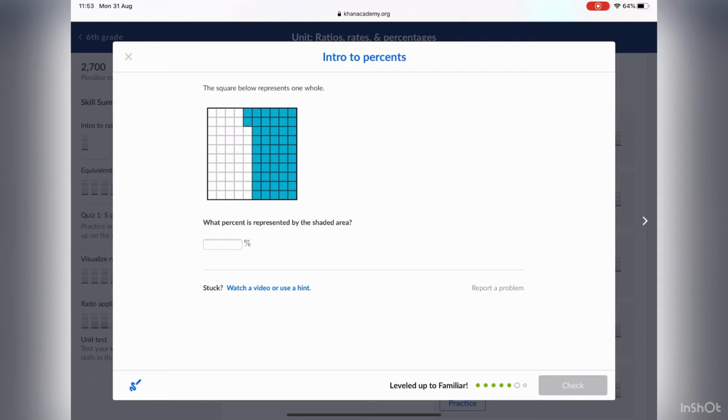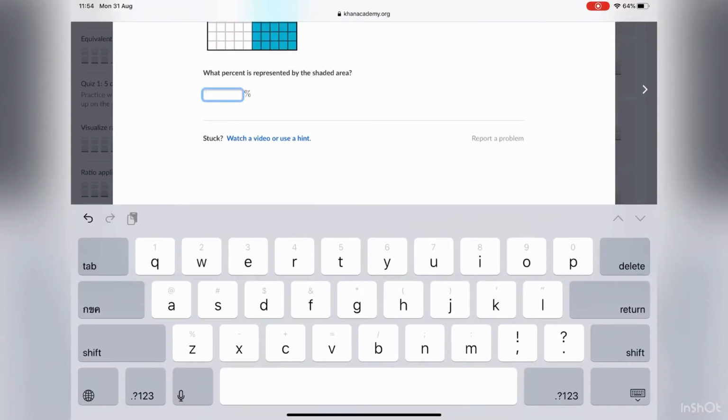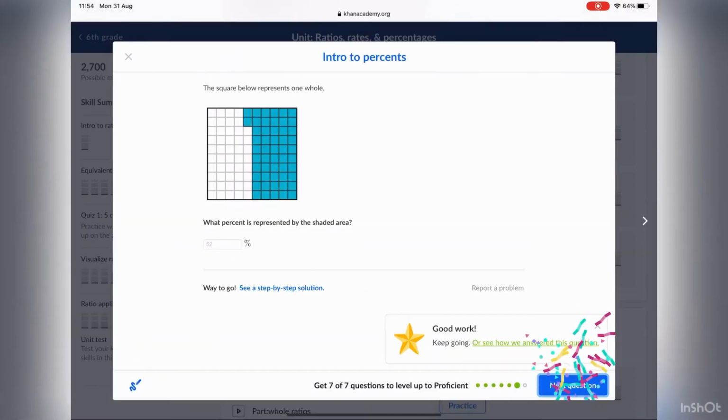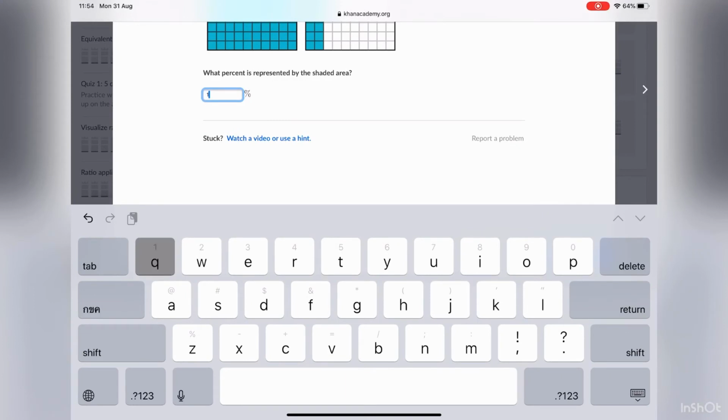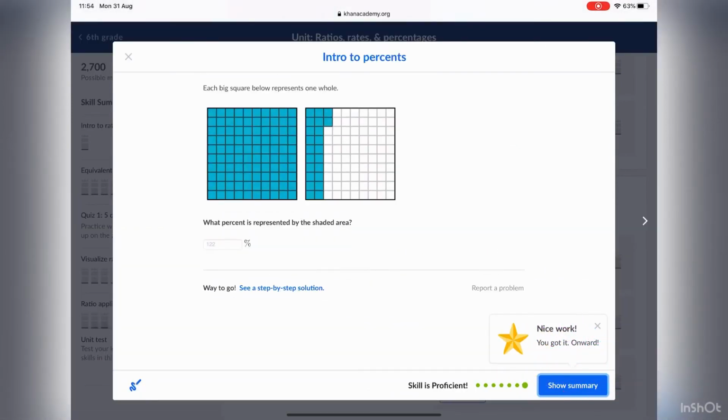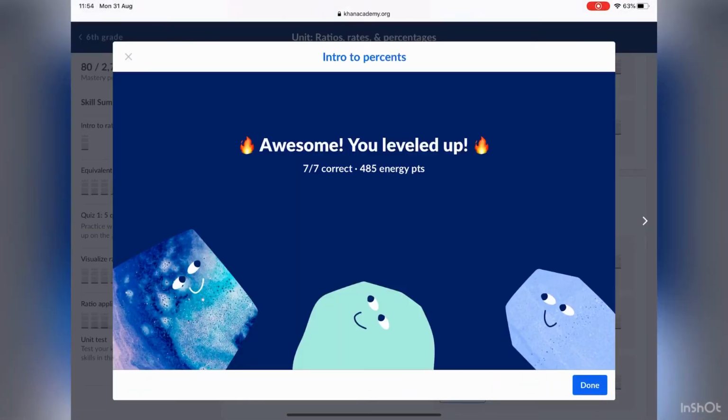Next, as you can see, there's a half and a 2. So a half is 50%, plus a 2 is 52%. Next is 122%. And I did very good.